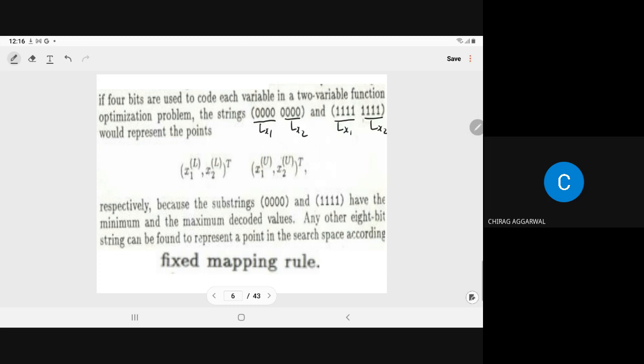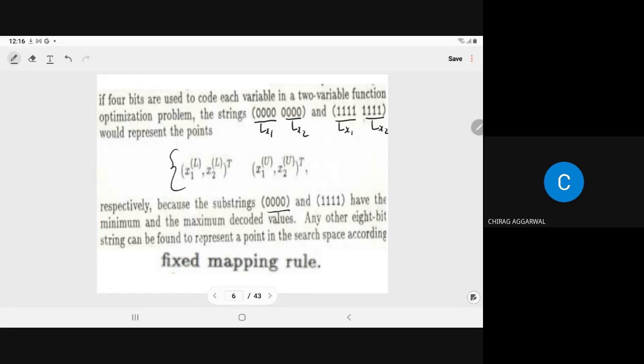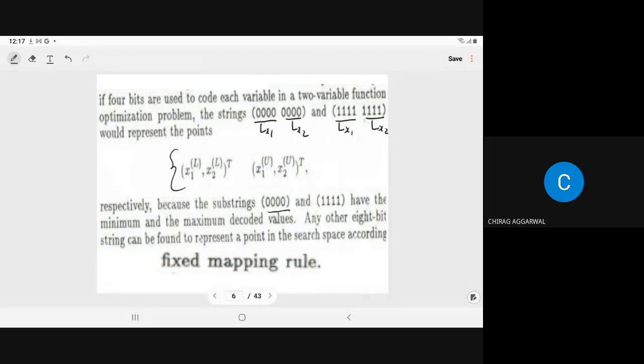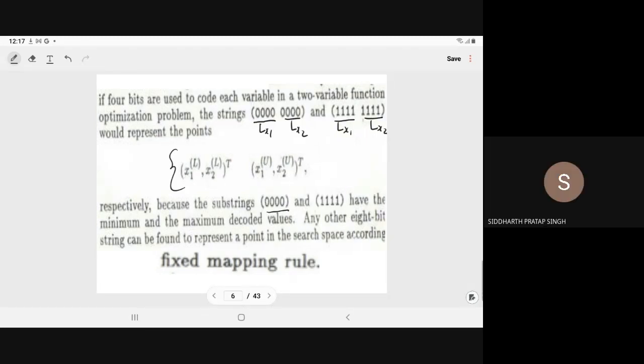If you take any combination of binary code of string length 8, it will give you a value in the range of x1 lower, x2 lower, and x1 upper, x2 upper respectively. Because the substrings 0000 and 1111 have the minimum and maximum decoded value, any other 8-bit string can be found to represent a point in the search space.